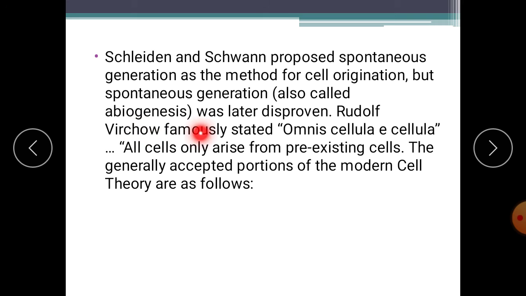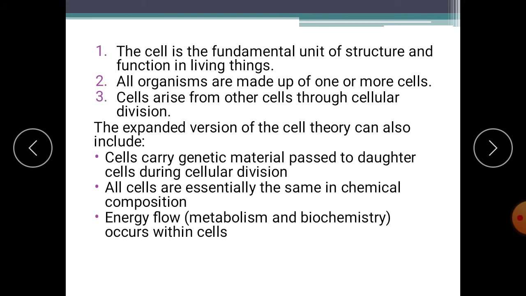Rudolf Virchow famously stated, "Omnis cellula e cellula," which means all cells only arise from pre-existing cells, that is, new cells arise only from pre-existing cells. Later on, the generally accepted portions of the modern cell theory are as follows. Number one, the cell is the fundamental unit of structure and function in living things. Second, all organisms are made up of one or more cells. Then, cells arise from other cells through cellular division.